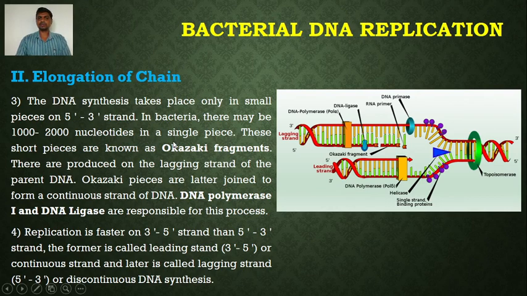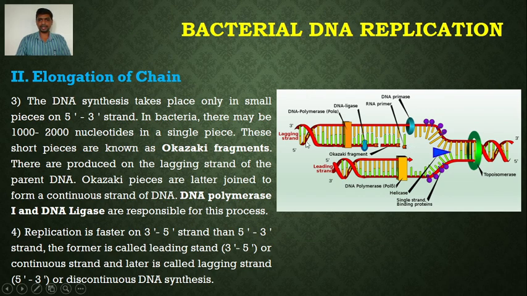In bacteria, there may be 1000 to 2000 nucleotides in a single piece. These short pieces are known as Okazaki fragments. So here we can see these are the Okazaki fragments. Short fragments are formed on the strand which runs in 3' to 5' direction.